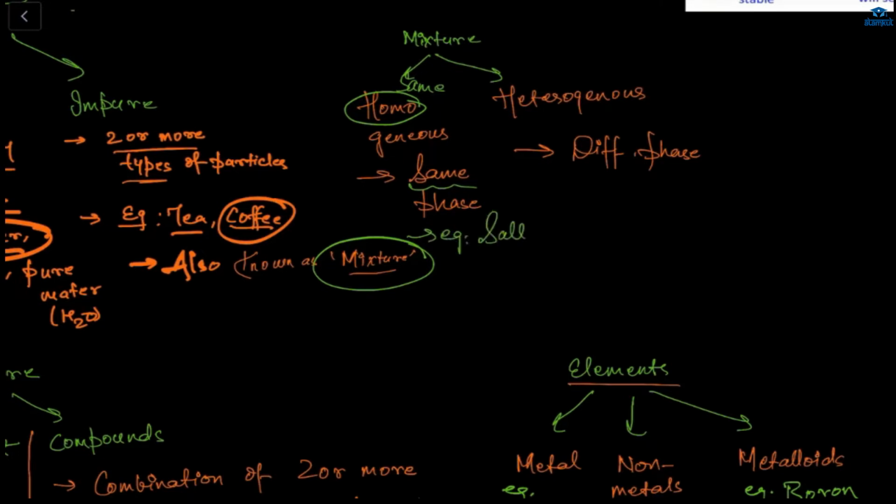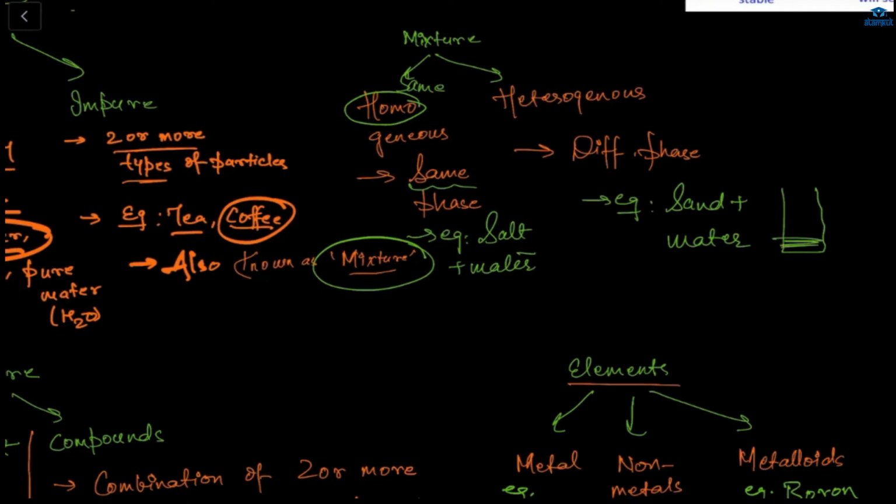If we add salt in water, it will be fully one phase. It won't be like salt is this much and water is this much. Salt will fully dissolve in water, right? Yes, ma'am, because there are intermolecular spaces in water. And in heterogeneous, the example is sand plus water, because if we add sand in water, sand will not fully dissolve in water.